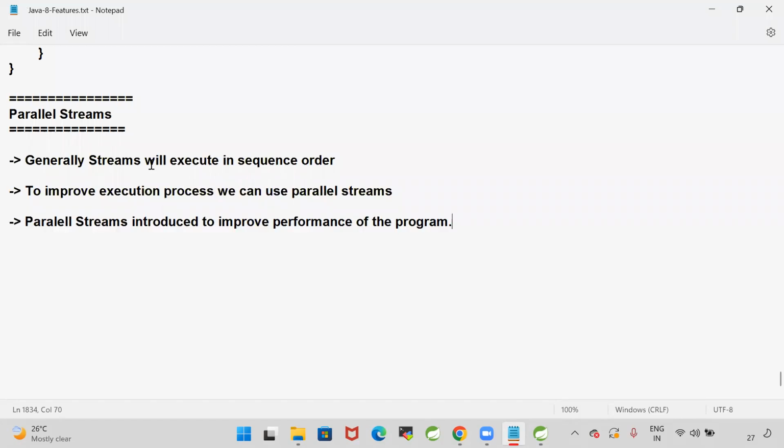Generally, streams will execute in sequence order. To improve the execution process of the streams, we can use parallel streams also.